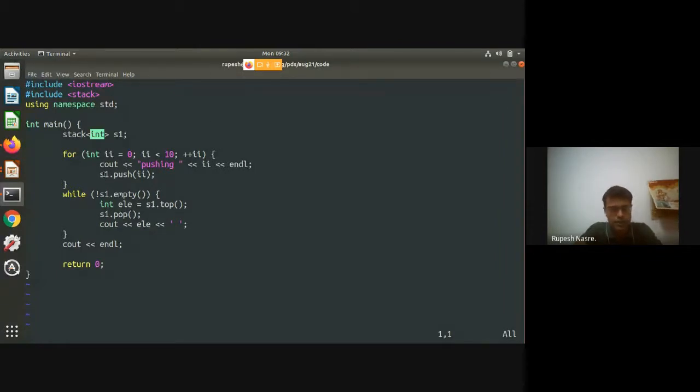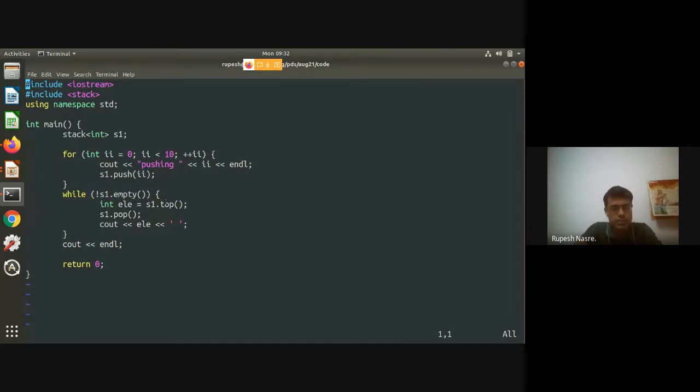Then I have this push operation. On s1, I am going to push some element i. The type of this element should be the same as what I have declared here. I am pushing 0 to 9, 10 elements, into this in a loop. Then while the stack is not empty, I check the top element.